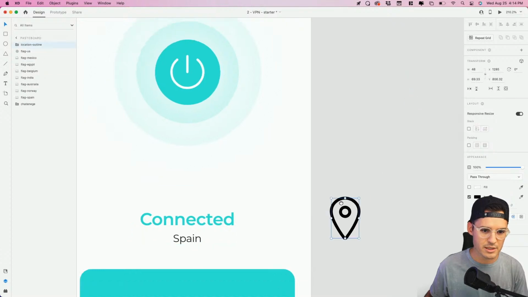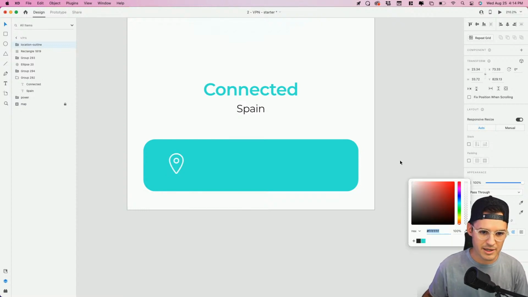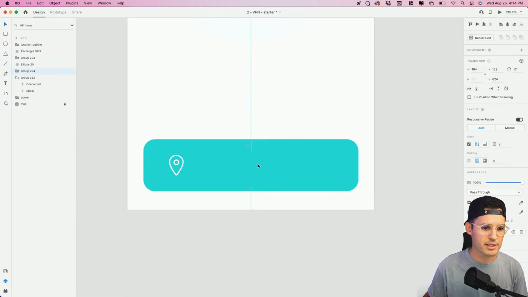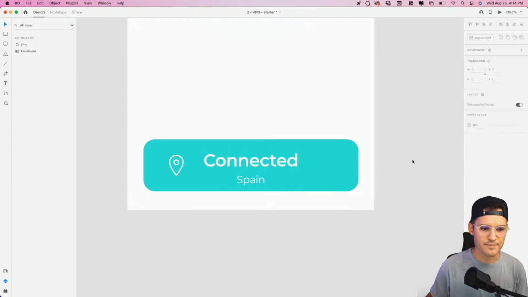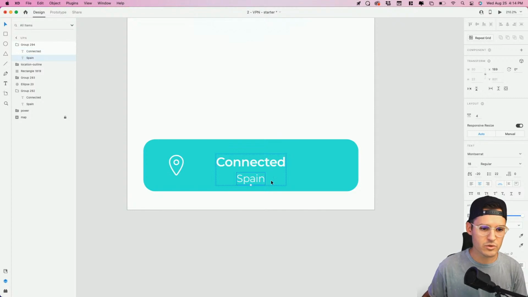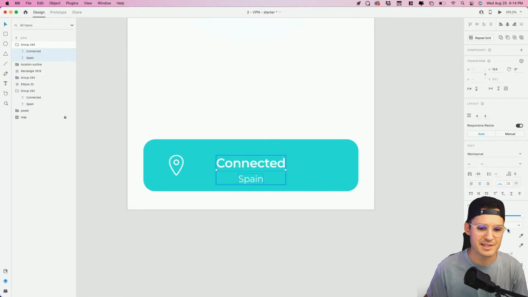So let's take this whole thing and bring it down and zoom in, and we have that. I knew we were going to use a little location pin icon. So let's bring that down, just tuck the size of this thing down. Let's make it white. I think white on the screen really pops. And I'm just going to use my alignment tools. Beautiful. These should both be white, should they not? They should. And they're a little bit big for this. So let's bring this down probably to 22, and we can bring this down to the minimum that I would ever go for mobile interfaces, which is 16 pixels. That keeps it real usable, okay?